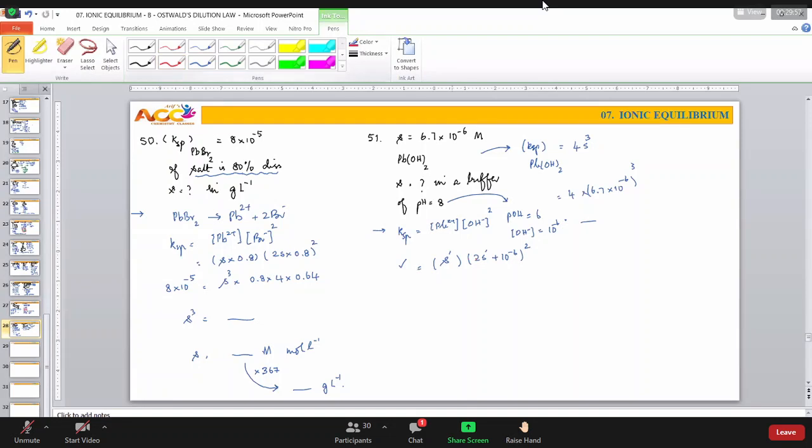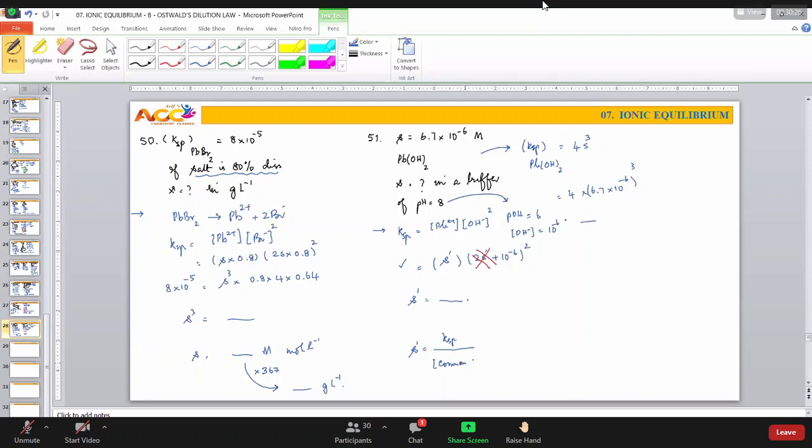And now your action starts, common ion effect. Got it? This we have to cancel out as we have done in the previous classes. And then using this concept, we can find out the value of S dash. And if some of you are able to recall, the short method I have said: always solubility in common ion effect is equal to KSP value divided by concentration of which ion?